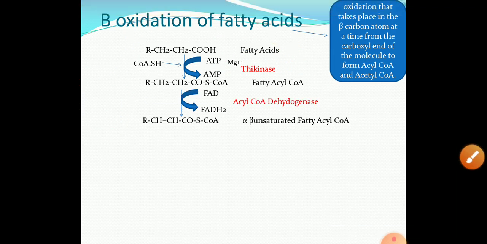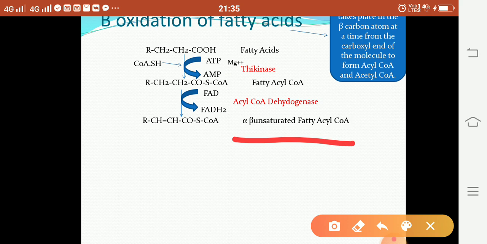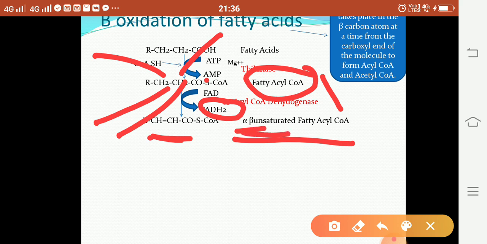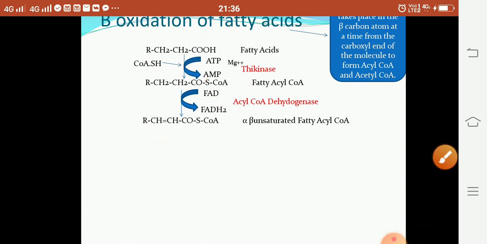Second step, formation of alpha beta unsaturated fatty acyl CoA. The fatty acyl CoA molecule is converted into alpha beta unsaturated fatty acyl CoA. It means hydrogen is removed from the alpha carbon and the beta carbon, forming a double bond, so it is called unsaturated, alpha beta unsaturated fatty acyl CoA. This is the second step.